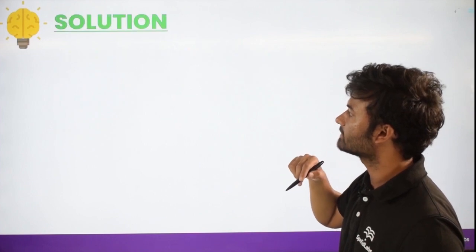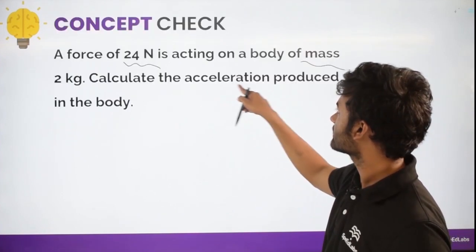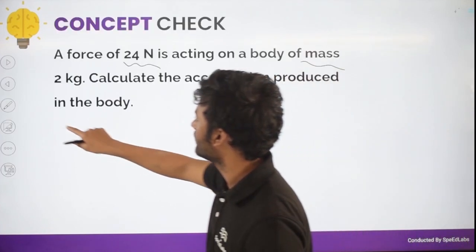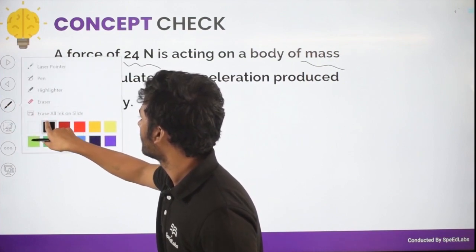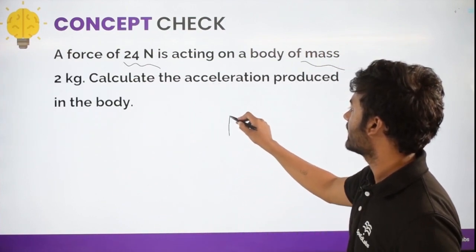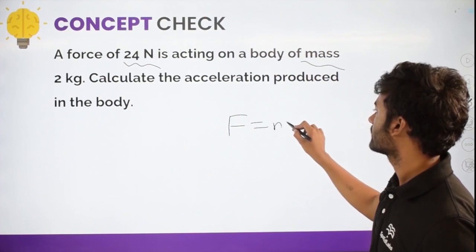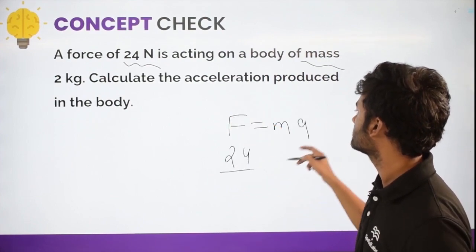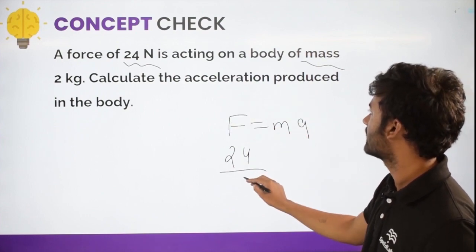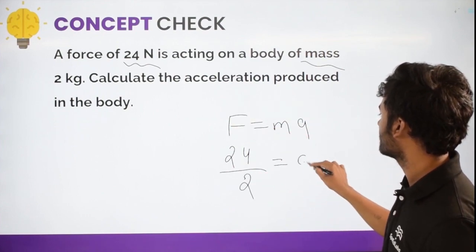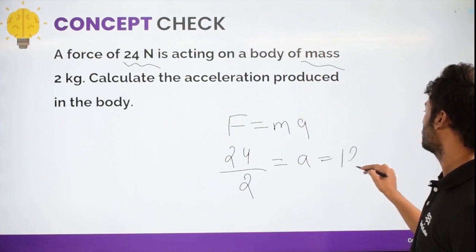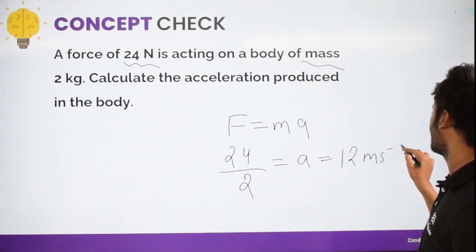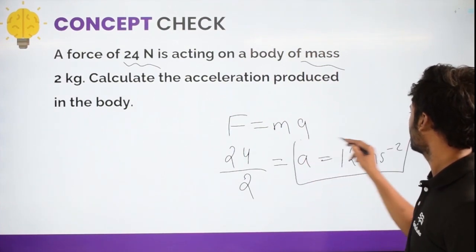In this particular question, he is asking for acceleration, so we can calculate it very easily by applying F equal to ma. Force is 24 Newton, and mass is 2, so acceleration will be 12 meter per second square. That is very, very easy.